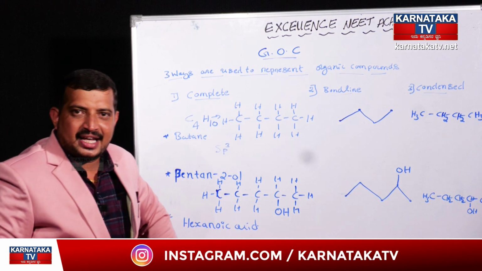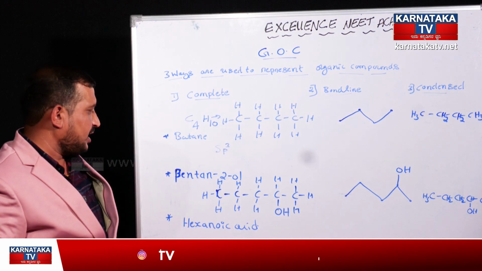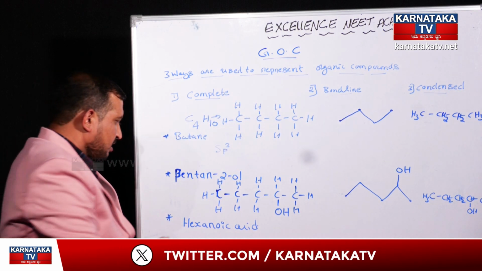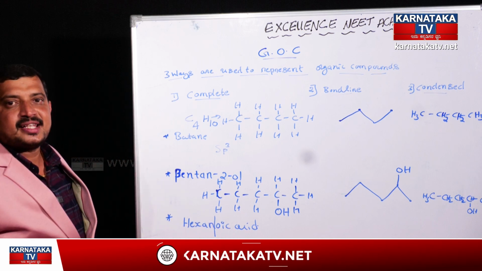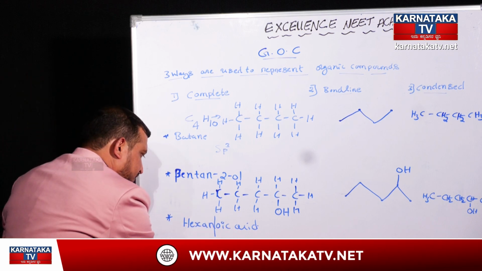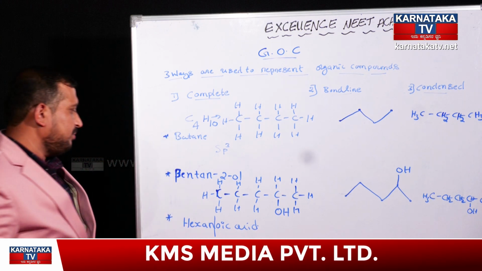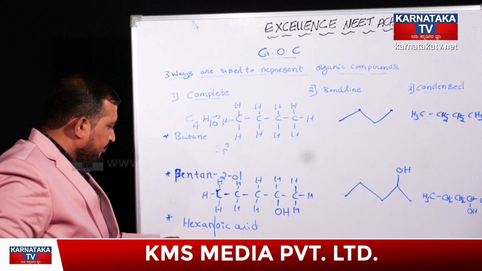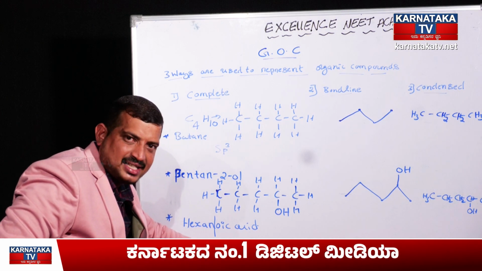Okay, hexanoic acid. How to write down the complete bond line and condensed structure for hexanoic acid? First, see here, hexane, that means the total 6 carbon atoms must be there. First, I will write down 1, 2, 3, 4, 5, 6 carbon atoms. And either this will be considered as a first carbon atom or this may be considered as a first carbon